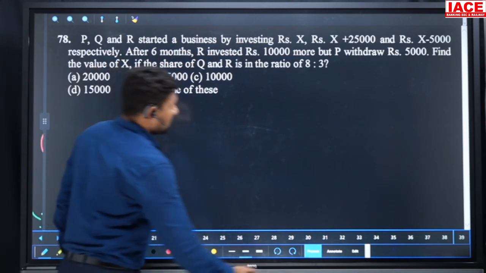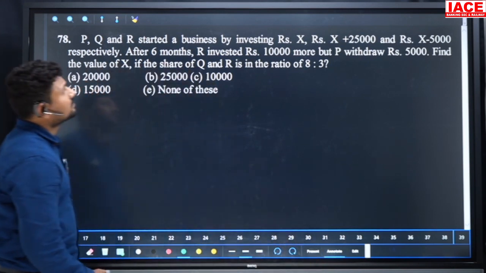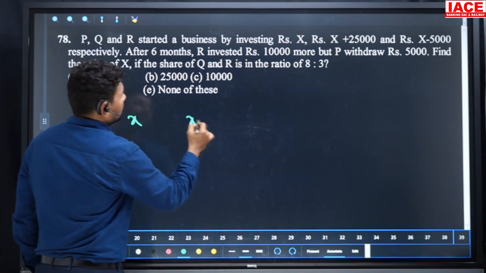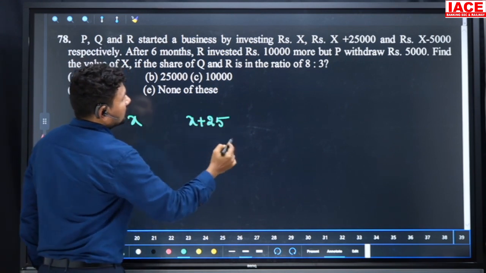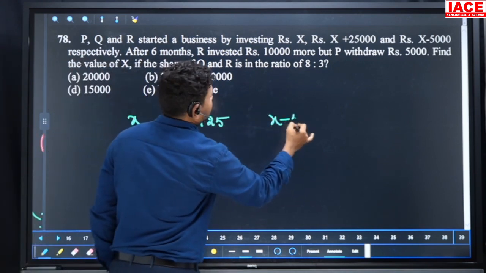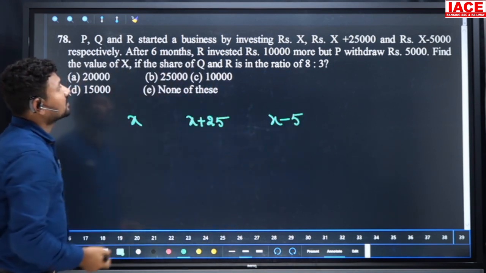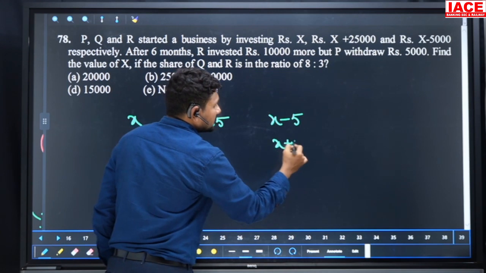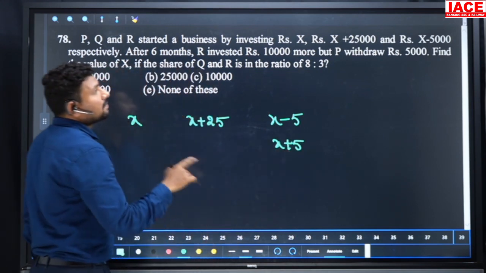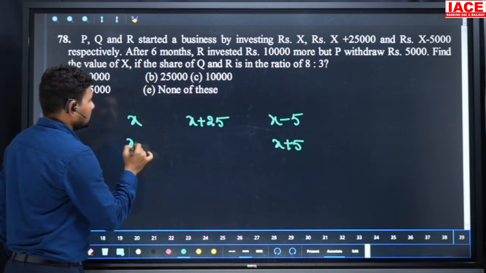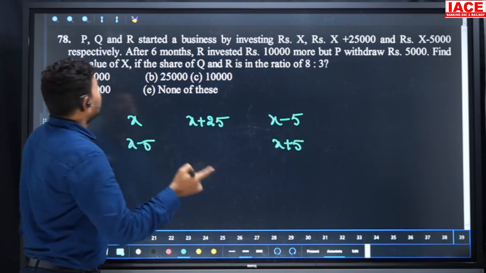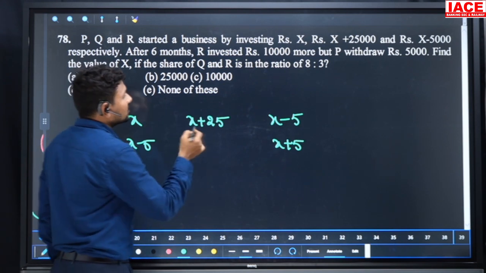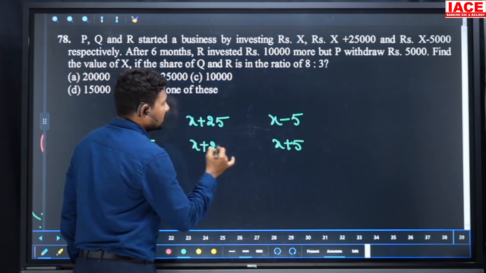Next question. P, Q, R enter into a business by investing: P invests X plus 5,000, Q invests X plus 25,000, and R enters with X minus 5,000. Then after 6 months, R invested 10,000 extra, which means it is equal to X plus 5,000, and P withdrew 5,000, which means it is equal to X minus 5. Find the value of X if the share of Q and R is in the ratio 8:3. After 6 months, Q does not change, that means his investment is X plus 25.